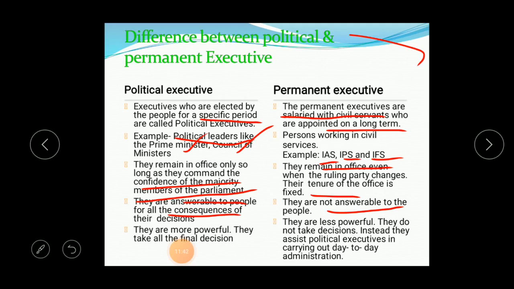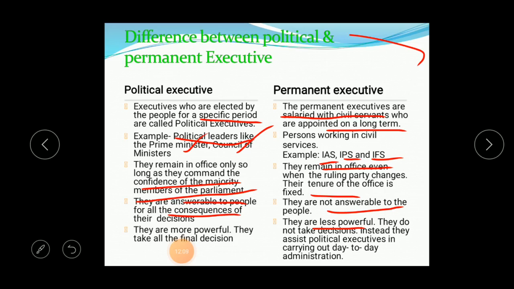But you can find that their time is restricted to only 5 years. So their time of running, or time of powerfulness, is very less compared to the permanent executives. Then, in the permanent executive, we find they are less powerful. They are less in power.